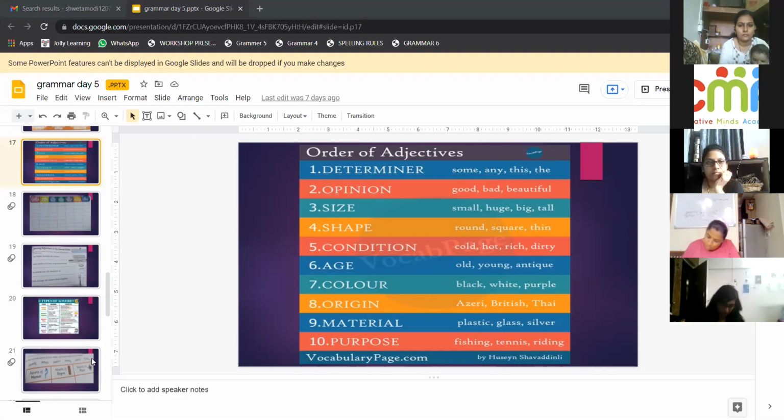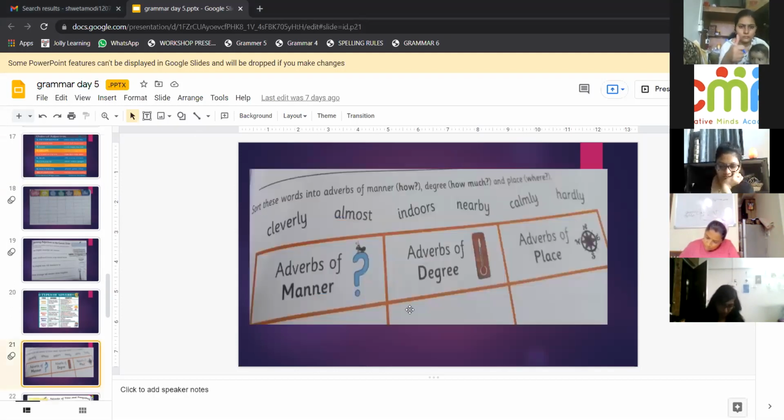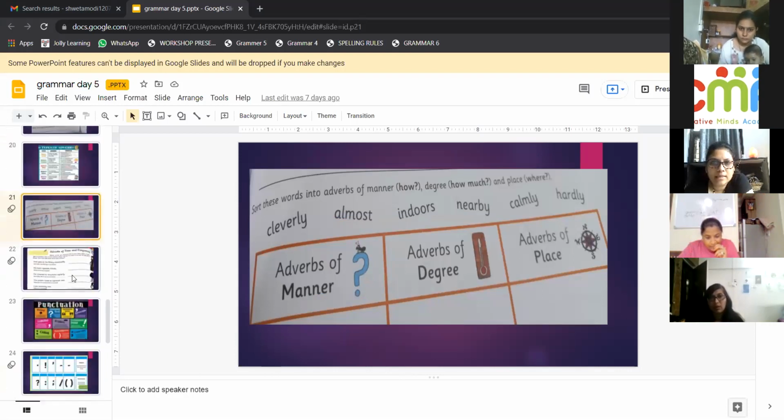Okay, clear? So now can you all tell me which word is manner, which is degree, and which is place? Calmly is manner. Cleverly is manner. Hardly is manner? No, hardly is degree. Almost is degree. Nearby is place. Indoor is place. Yes.